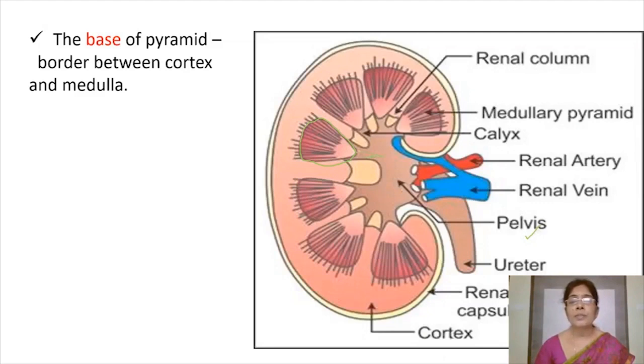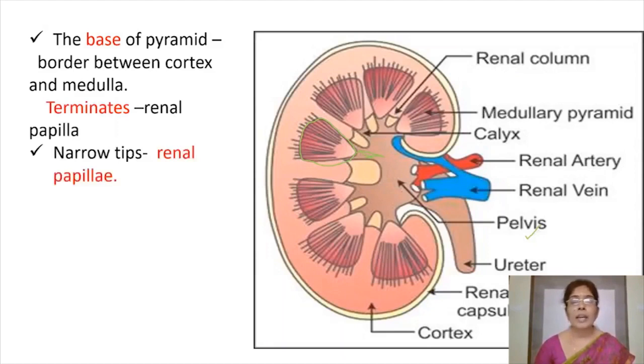These narrow tips are towards the pelvis. And the narrow tips of medullary pyramids are known as renal papilla. So this is the narrow tip. If you observe in this medullary pyramid, this is the narrow tip. These narrow tips are known as renal papilla. Medullary pyramids are known as renal pyramids, and the narrow tips of renal pyramids are known as renal papilla.